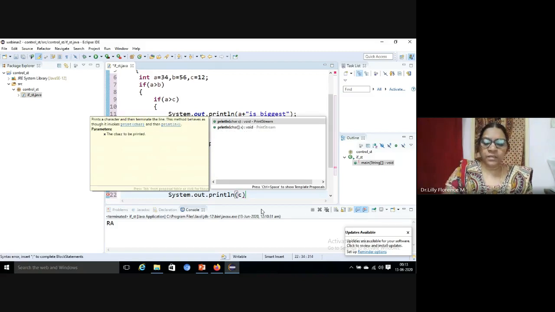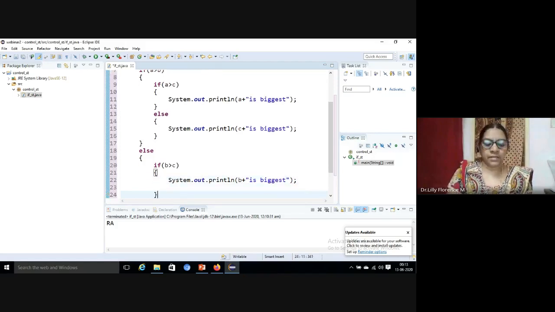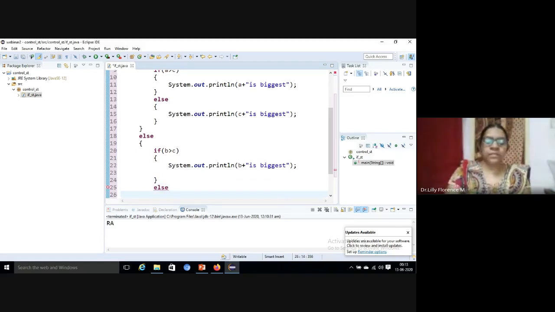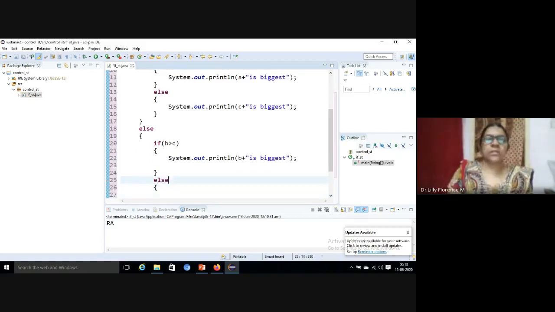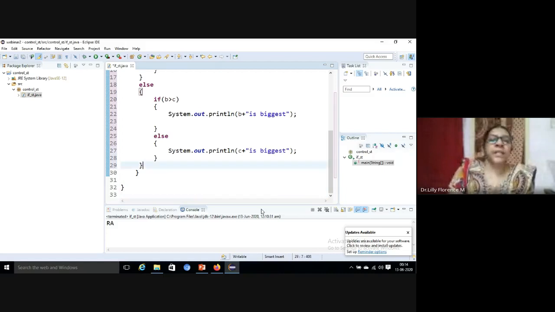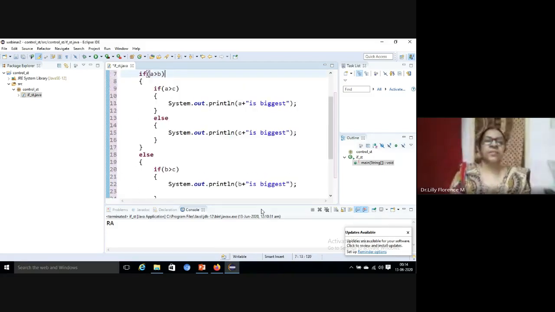So in our case, B is biggest, otherwise, else, C will be biggest. Yes. So this is an else. See, in this else part also we have defined another if else, an entire if else.